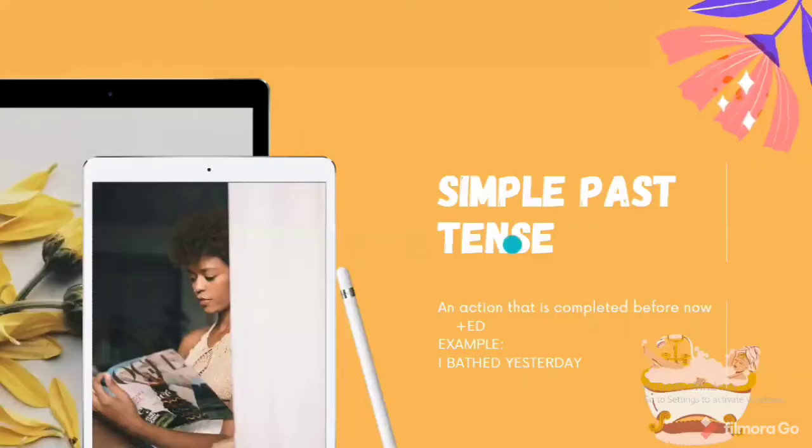So simple past tense. Simple past tense is an action that is completed before now. When you use simple past tense in a sentence, while you are talking or in a conversation, you need to add ed to the word. Example: I bathed yesterday. Yesterday refers to the past and bathed with ed also refers to the past. I bathed yesterday is the correct statement.